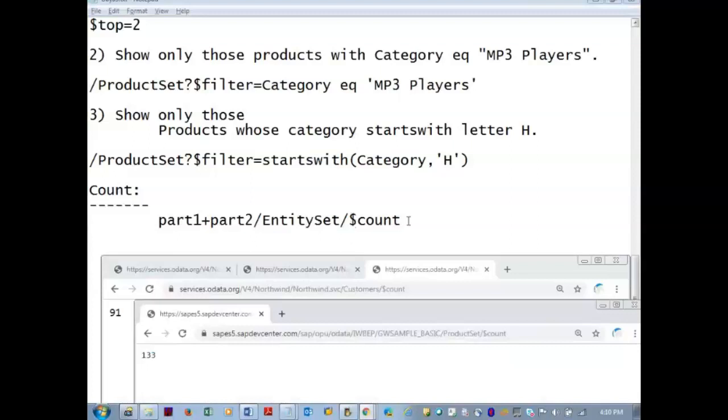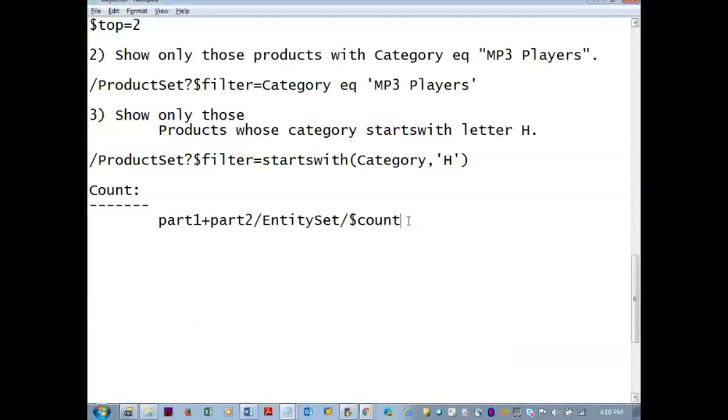So why don't we have a question mark for this query? There is no question mark in this URL. Why? The answer is, when we are preparing the dynamic tiles in the Fiori Launchpad using the Fiori Designer, we need to pass this query into one of the input boxes. So there we should not give a question mark. That input box does not allow a question mark. That is the reason OData did not provide any question mark to the count.